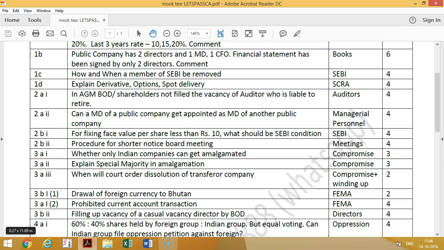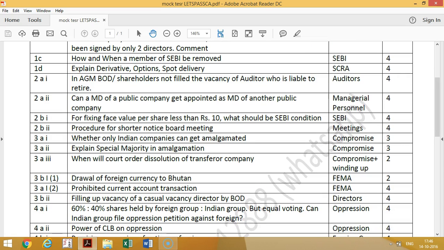Then another question from SEBI for 4 marks is given. So what is this? For fixing face value less than 10 rupees, what should be SEBI's condition? So if your issue price is equal to or more than 500, that is the answer.